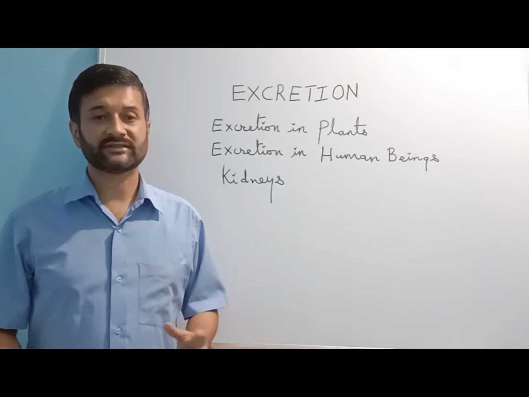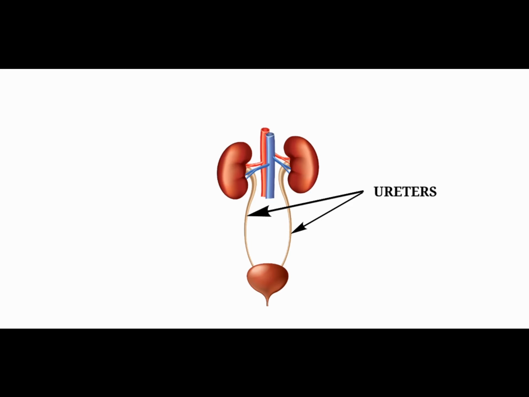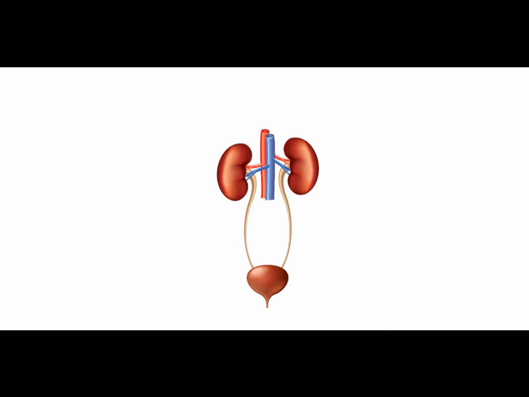Ureters. These are also known as excretory tubes. They are thin muscular tubes coming out from each kidney, which open into the urinary bladder. Ureters are ducts which drain out urine from the kidneys. Urinary bladder. It is a muscular, pear-shaped, sac-like structure that stores urine before it is discharged to the outside. Urethra. It is a muscular tube arising from the neck of the urinary bladder. It conducts the urine to the outside through an opening at its end.